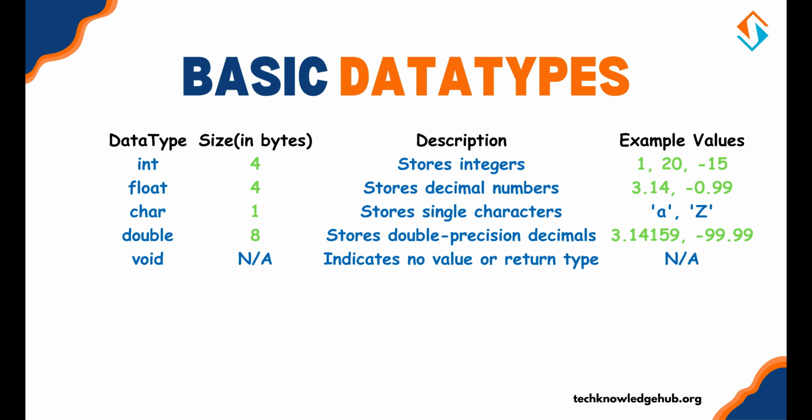Third is char. Its size in bytes is 1, and it stores single characters. Fourth is double, its size in bytes is 8 and it stores double precision decimals. Last one is void, its size is not defined and it indicates no value or return type.